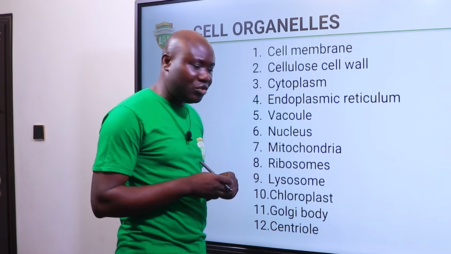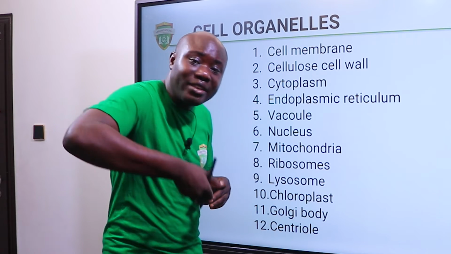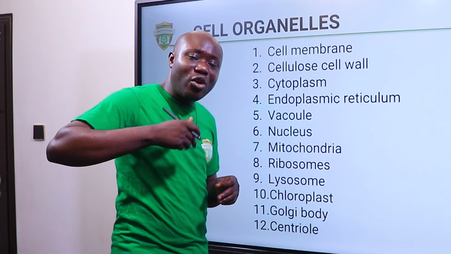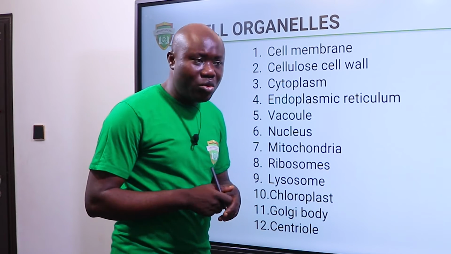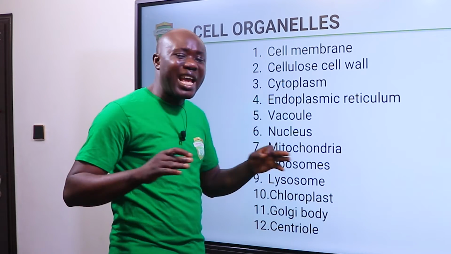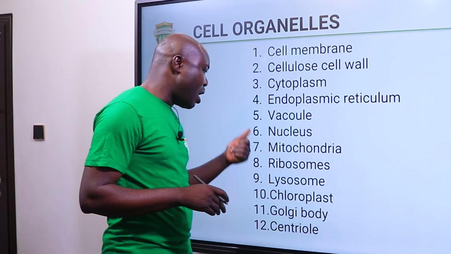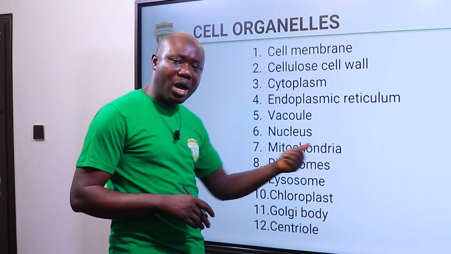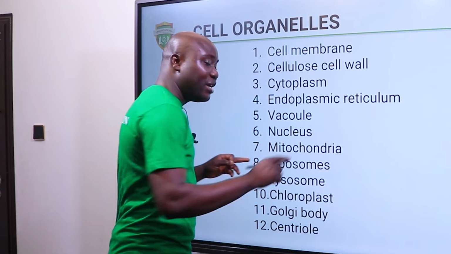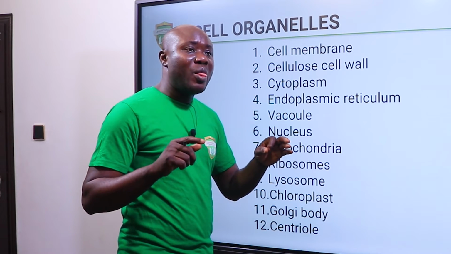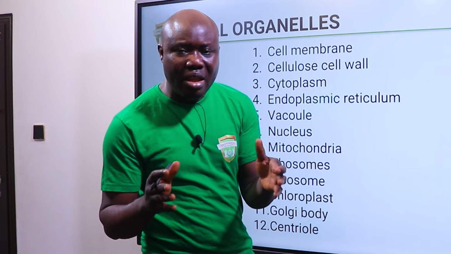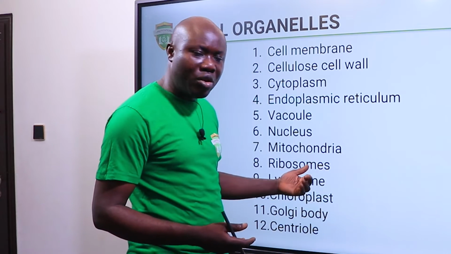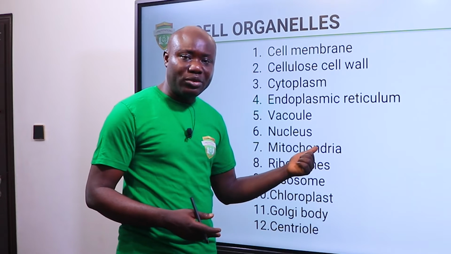What is the work of the nucleus? This nucleus contains nucleic acid, right? And it contains genetic materials. So it has a way of controlling everything that is happening in the cell. We have the mitochondria. This guy has a nickname. The nickname is powerhouse. Why? Because it is in the mitochondria that the bulk of energy that an organism uses is produced. So during respiration, ATP or energy is synthesized in the mitochondria.